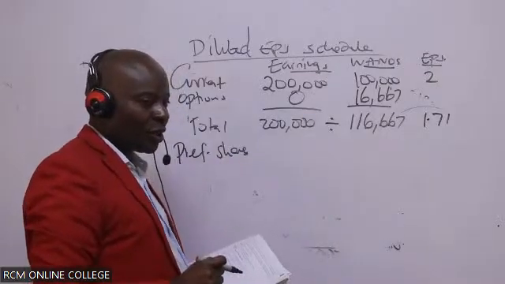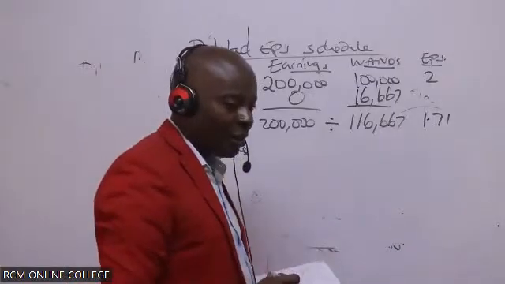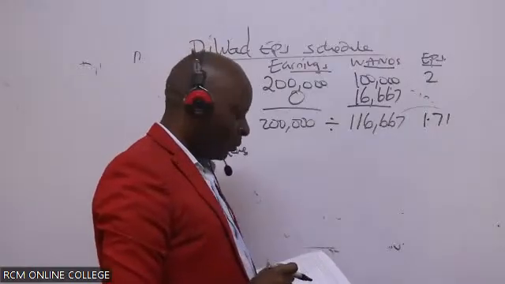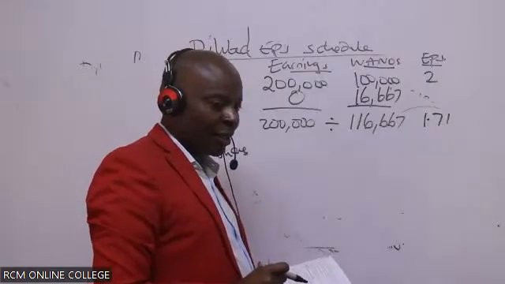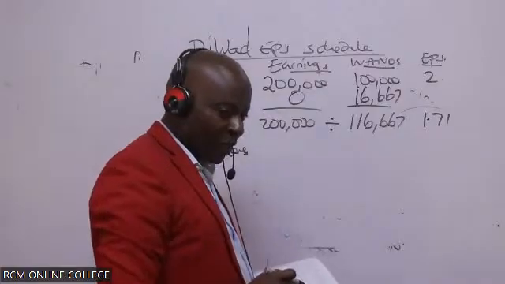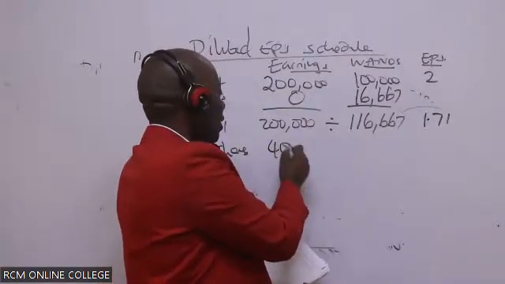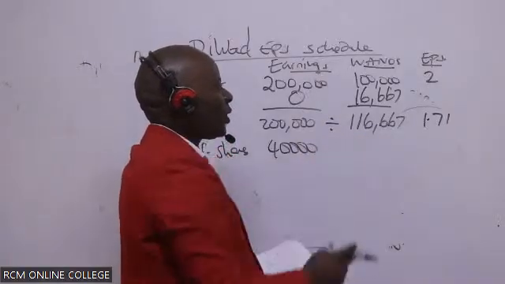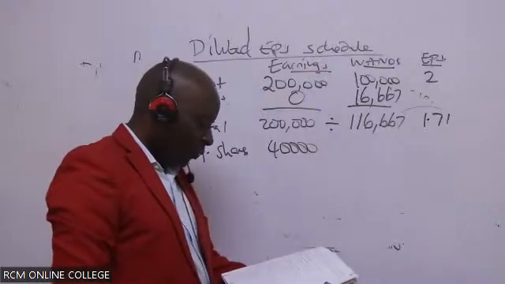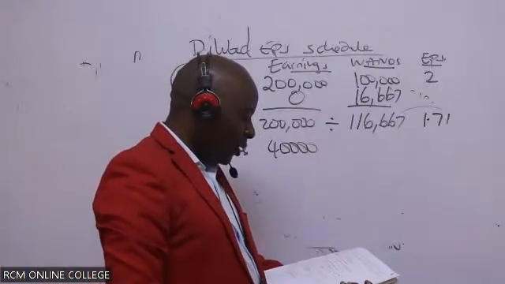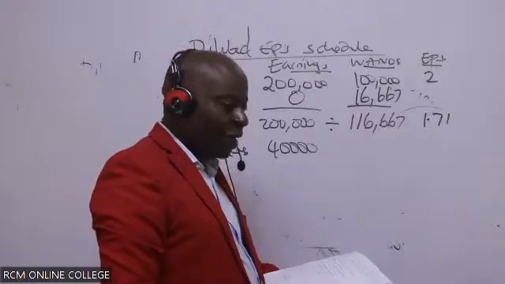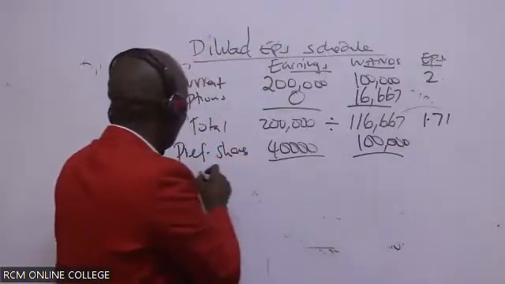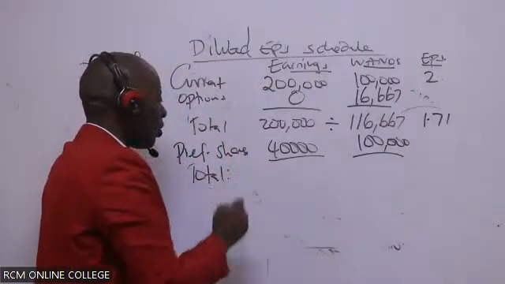So for preference shares, is there anybody who is able to remember this? 40,000. Thank you very much. How about the number of ordinary shares? For preference shares, they yield how many ordinary shares? Were they 100,000? Give us total. Don't divide. Give us total.